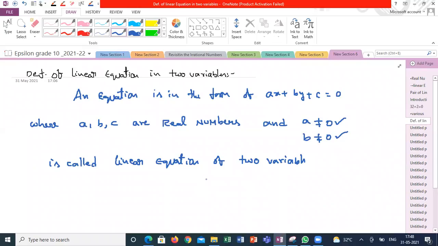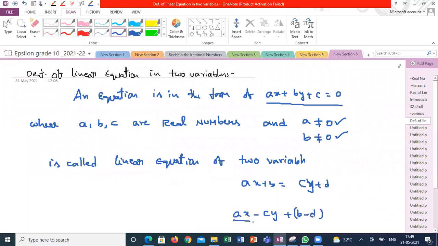Somebody told the answer, ax plus b is equal to cx plus d, cy plus d. This is also called a linear equation of two variables in a different form. This is a standard form of linear equation of two variables. Even this you can write into standard form, ax minus cy plus b minus d.